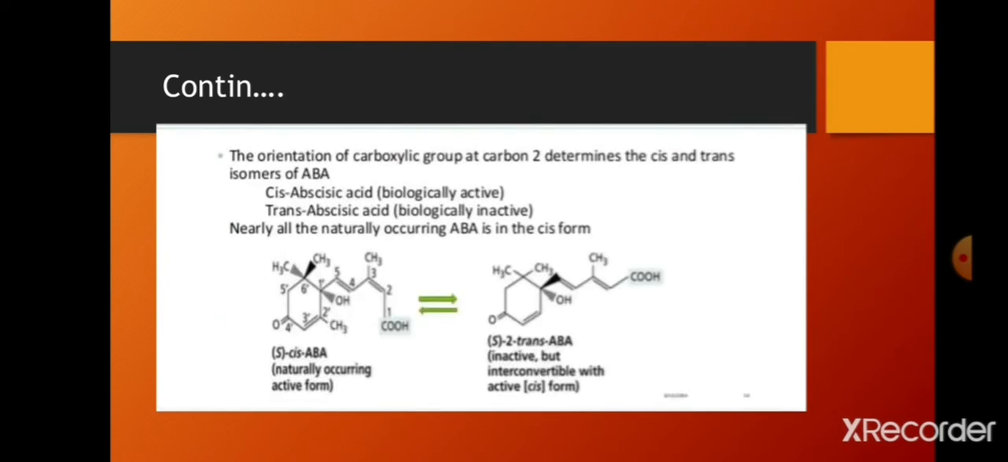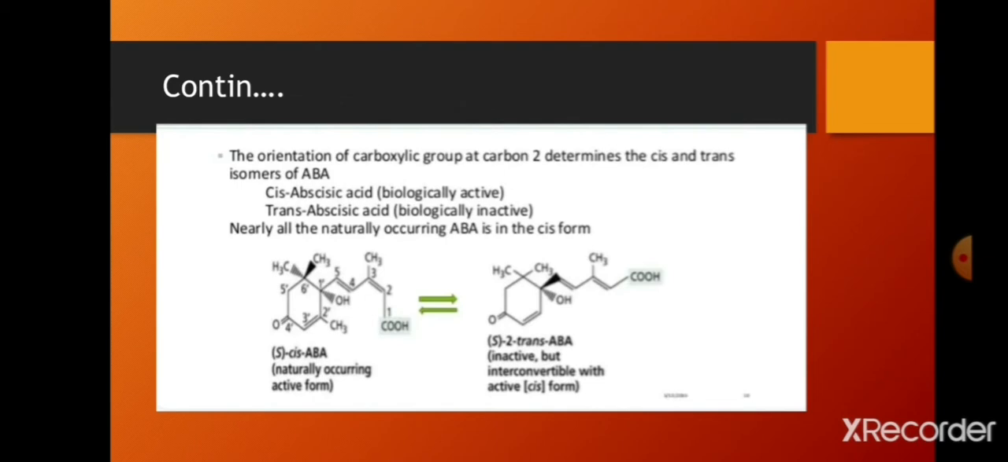Next, continuation. The orientation of the carboxyl group at carbon 2 determines the cis and trans isomers of abscisic acid. Carbon 2 will decide whether it is cis or trans. The second carbon is important to note here. Cis abscisic acid is biologically active. What we find in plants is the cis form only. Trans ABA is biologically inactive. It does not do any function in the plant system. Nearly all naturally occurring ABA is in the cis form only.